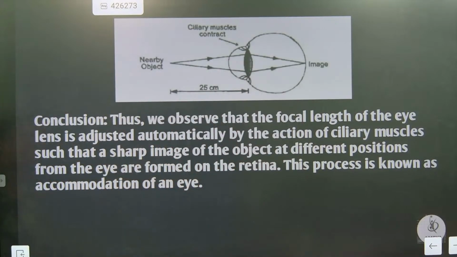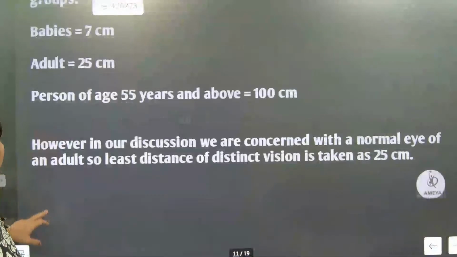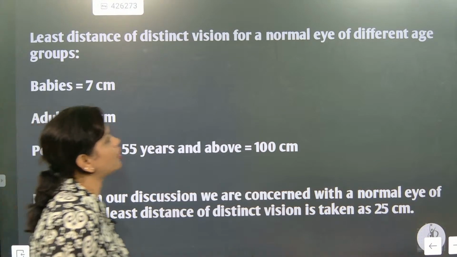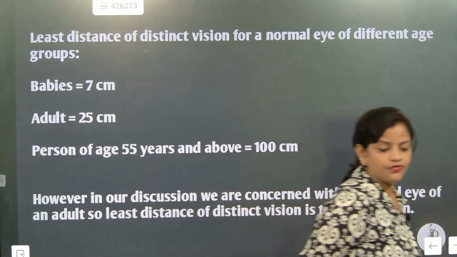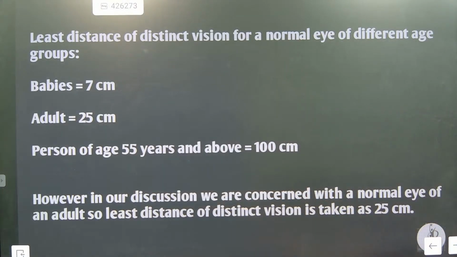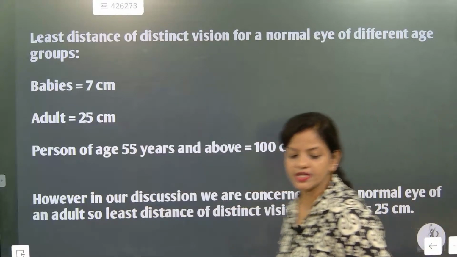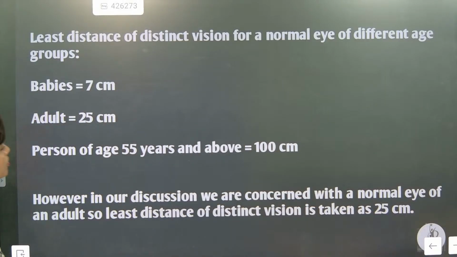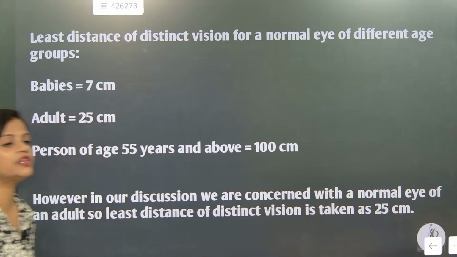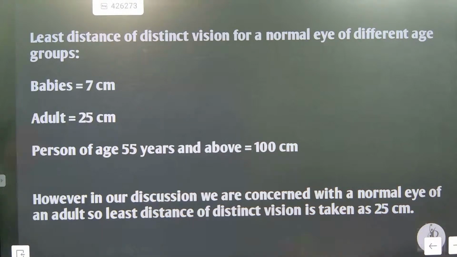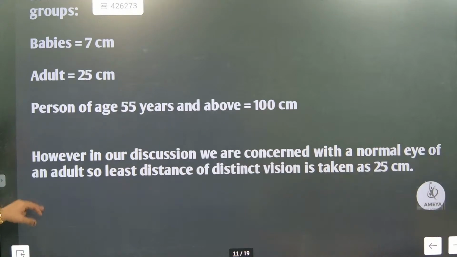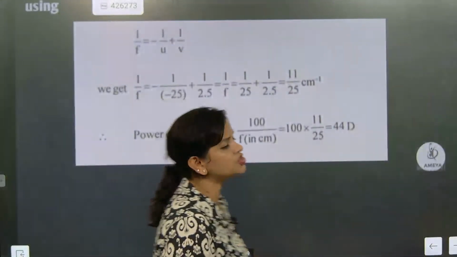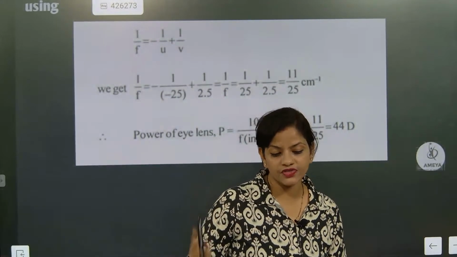Now we are going to understand the next part, the least distance of distinct vision of a normal eye at different ages. At different ages, the distance of distinct vision will be different. For babies, it is 7 centimeter. For adults, 25 centimeter. For a person of older age, it is 100 centimeter, so they won't be able to see nearby objects. However, our discussion is concerned with the normal eye. For the normal eye, we are talking about 25 centimeter.